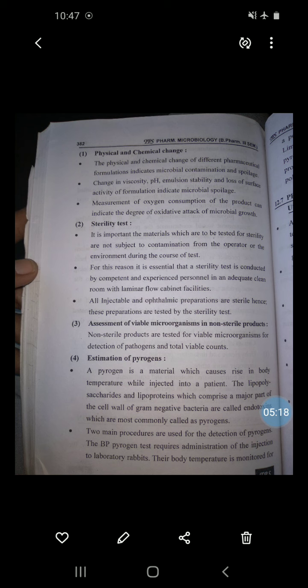And next, the sterility test. It is important that the materials to be tested for sterility are not subject to contamination from the operators or the environment during the course of the test.